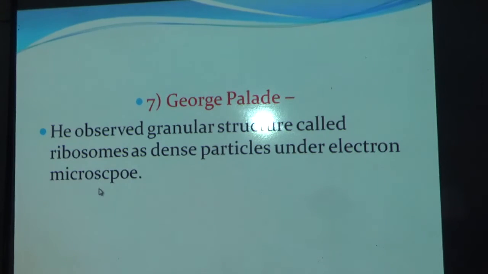And you know there is 70S type of ribosome and 80S type of ribosome. 80S type of ribosome is generally present in all eukaryotic cells and 70S type of ribosome is present in prokaryotes as well as in mitochondria and chloroplasts. And that is the reason mitochondria and chloroplasts are called semi-autonomous organelles, because they have 70S type of ribosome which is similar to the prokaryotic ribosome. So sometimes these ribosomes are also called Palade particles because of the scientist Palade.